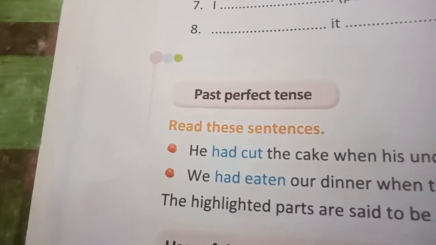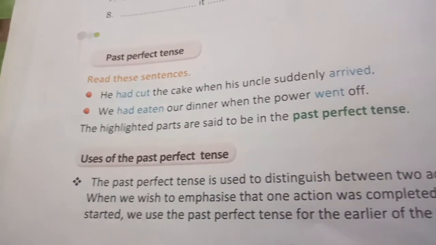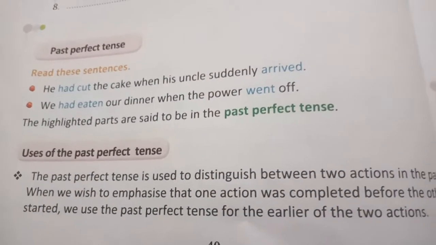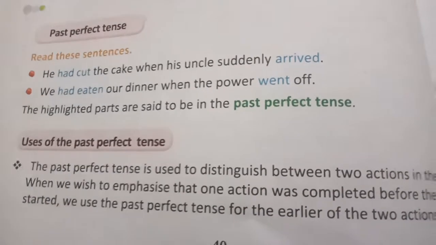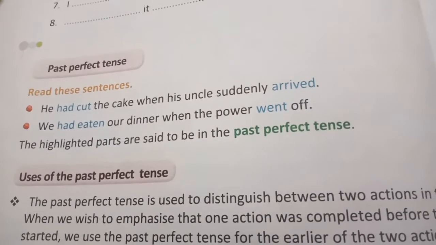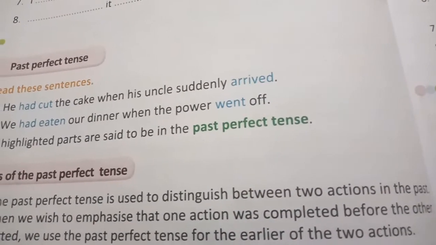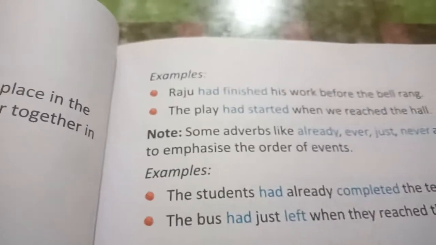Okay. Now next we have past perfect tense. So where do we use past perfect tense? The past perfect tense is used to distinguish between two actions in the past. When we wish to emphasize that one action was completed before the other action started, we use the past perfect tense for the earlier of the two actions. Now what does it mean? See the example.